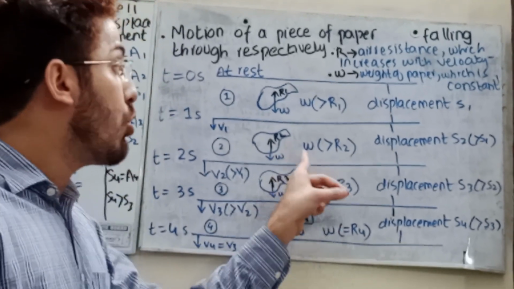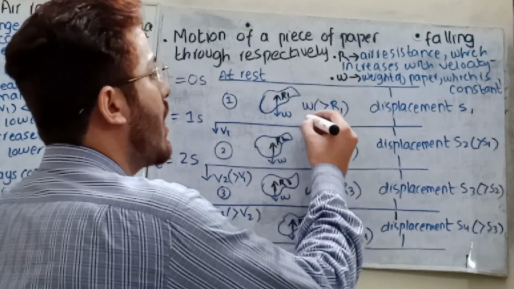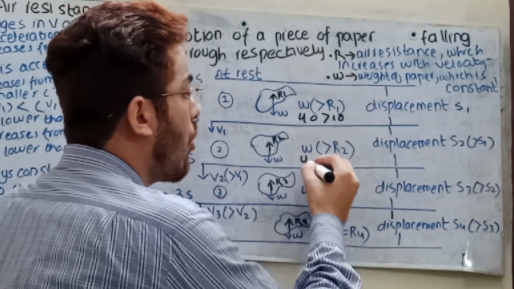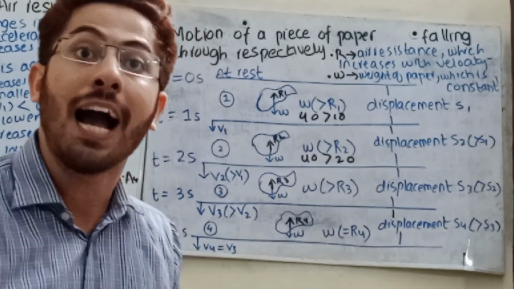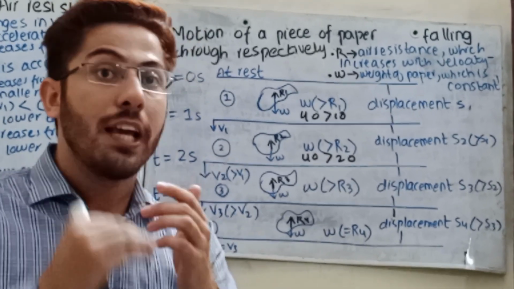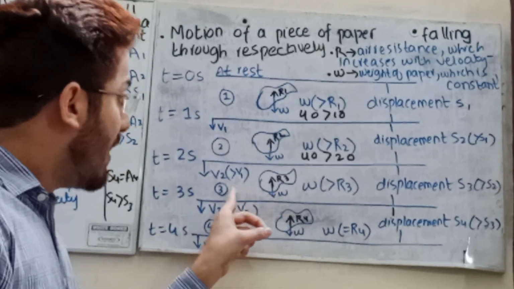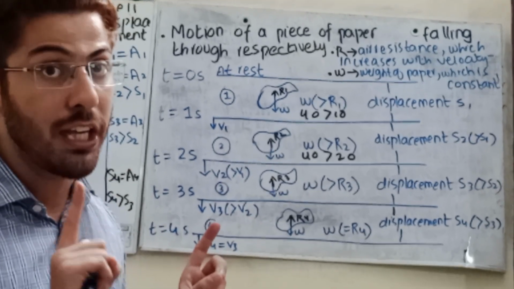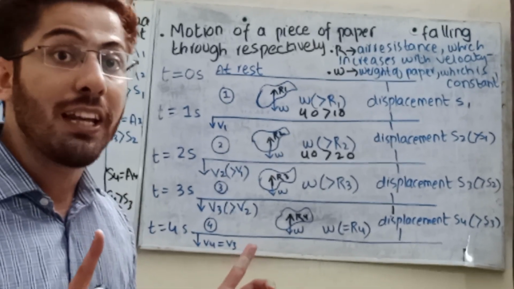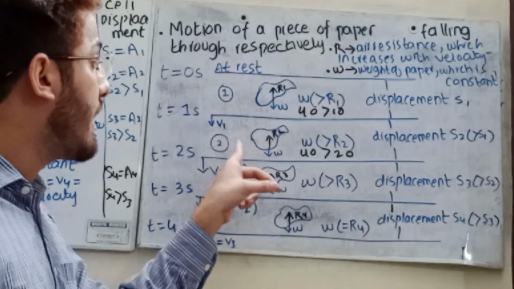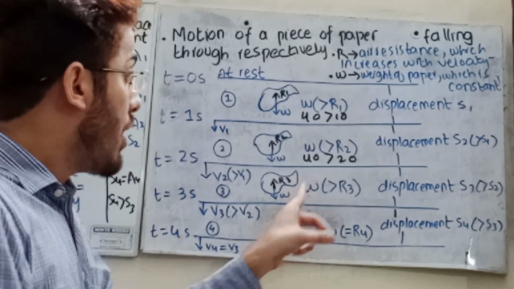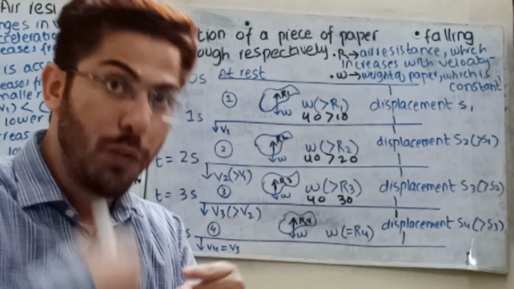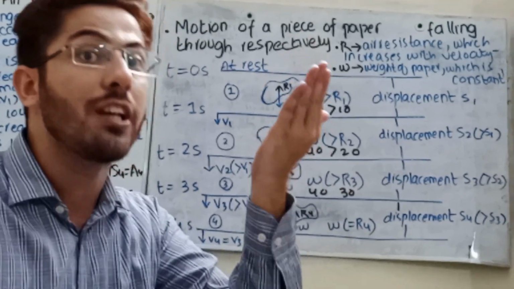But again, it is not equal to the weight. Let's suppose the initial weight is 40 and the air resistance is 10. Now again weight is 40 and R2 is 20. Again, air resistance is not equal to the weight. At the third case, as the speed increases again, it is not uniformly increased like 10, 20, 30. It can be 10, 15, 25. Here weight is 40 and air resistance is 30. As the speed increases, the air resistance, the upward force, is also increasing.